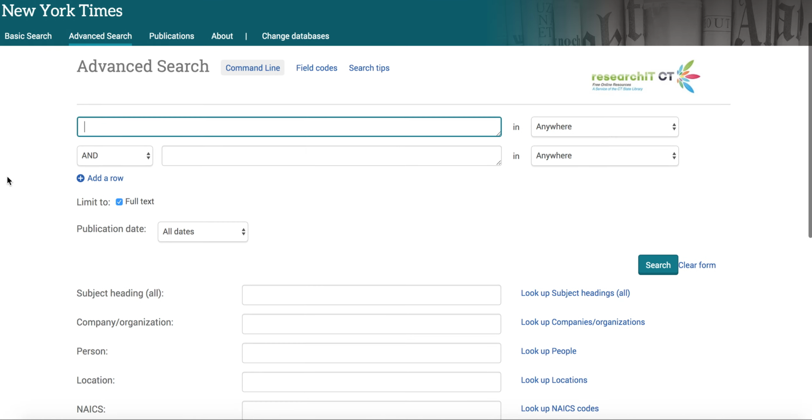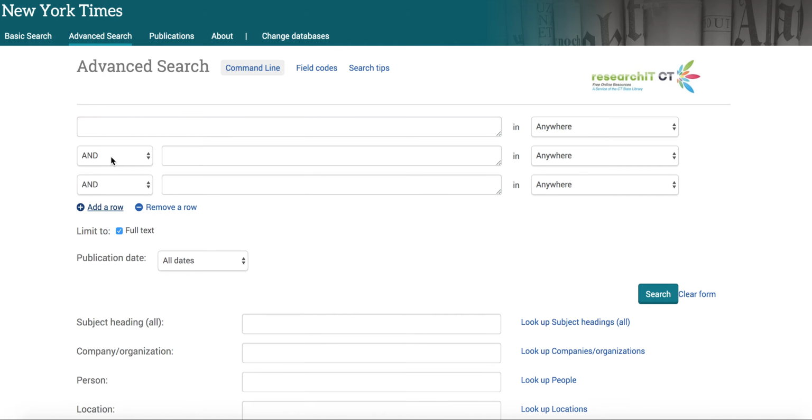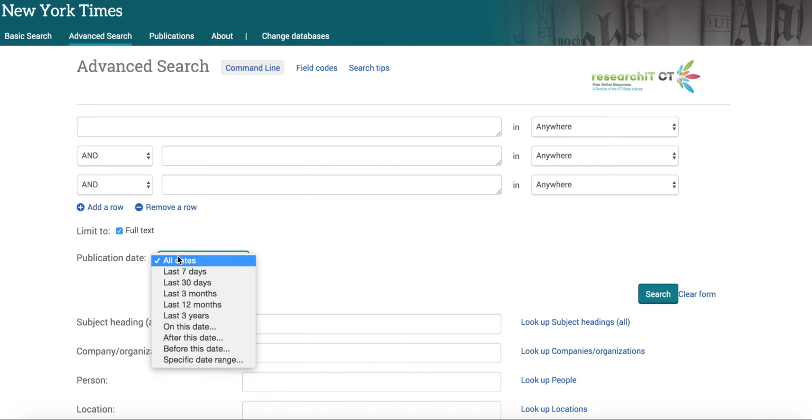I think the best thing that you can do is to search by topics that you are interested in. You can add a row to add search terms. So again, just remember that when you type something in quotes, it keeps those words together. It will only bring back results that look exactly like that. And then you have a selection of and or. And is going to narrow your search, or is going to broaden it. And the other thing I think you'll likely want to know is that this publication date feature is right here. So I'm going to say the last 7 days.